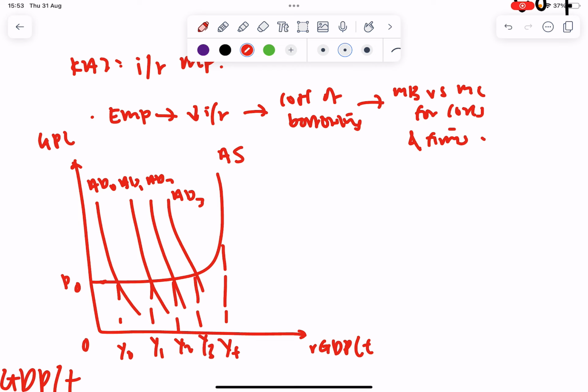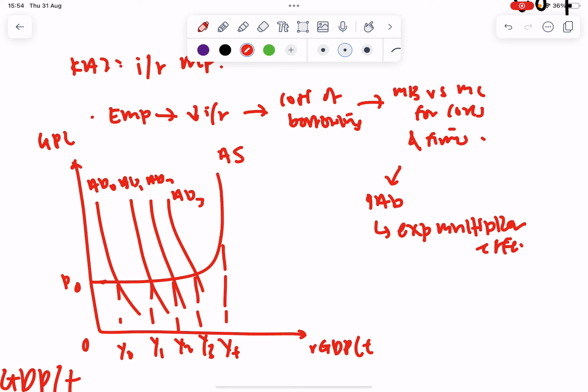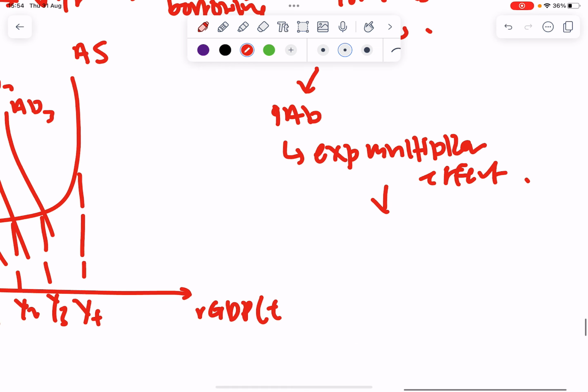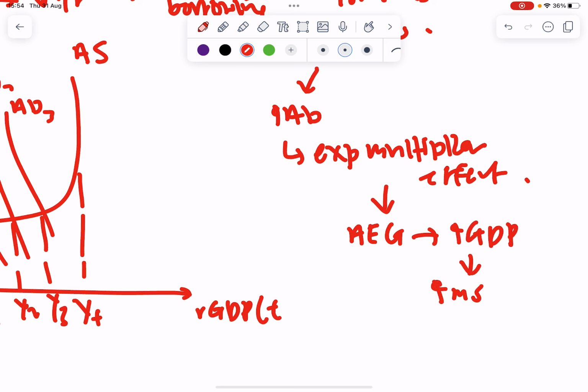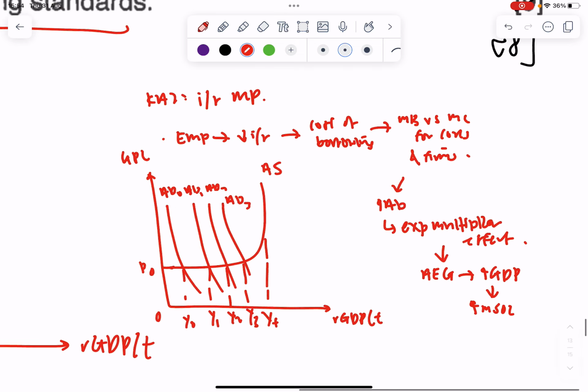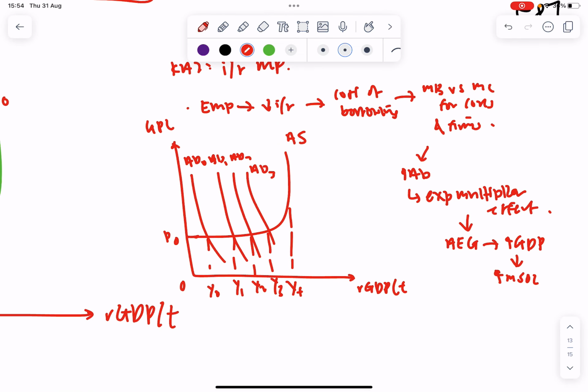So the idea is I'll have to explain a rise in AD, explain my multiplier effect briefly, and then talk about how it increases my real GDP, because it leads to actual economic growth. An increase in GDP means an increase in material standard of living, because now households have more income to work with. So this is how monetary policy works. It's a very, very standard explanation.